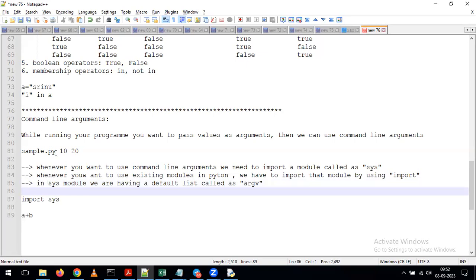Whenever we pass these kinds of arguments as part of your program, all these arguments will internally be stored in the list called argv.